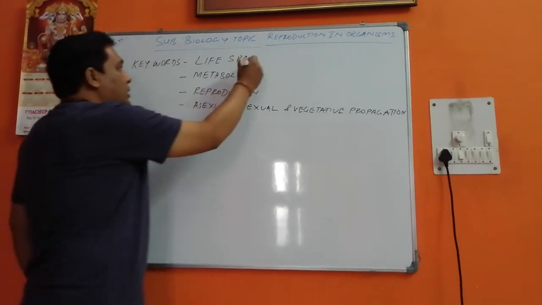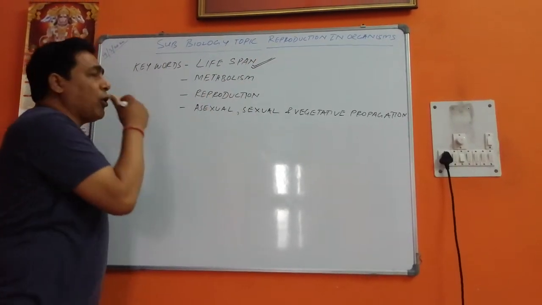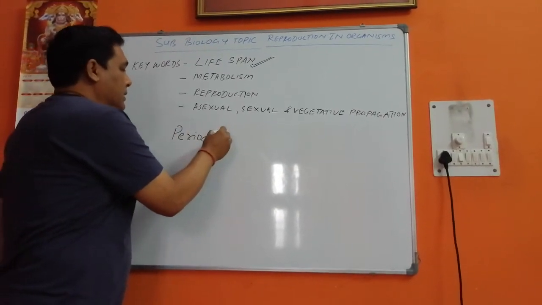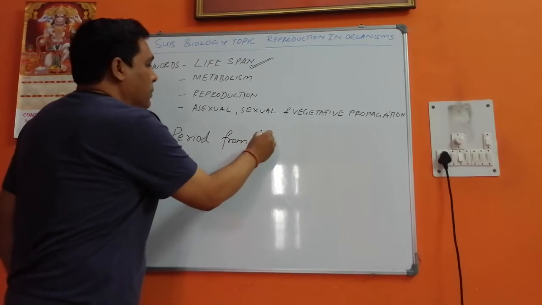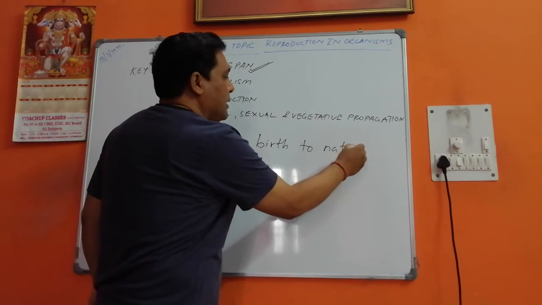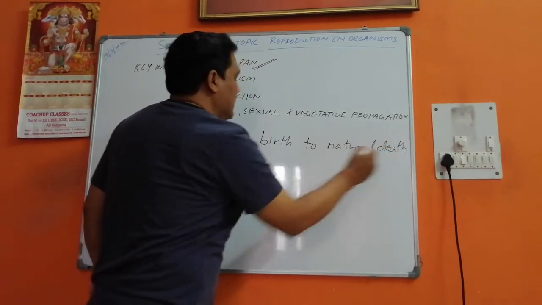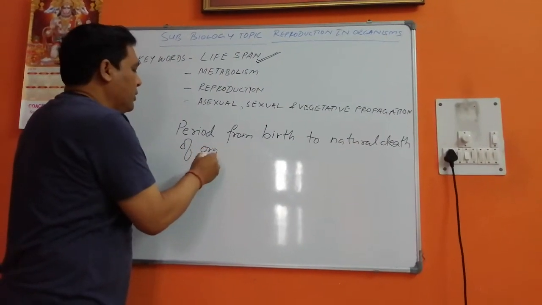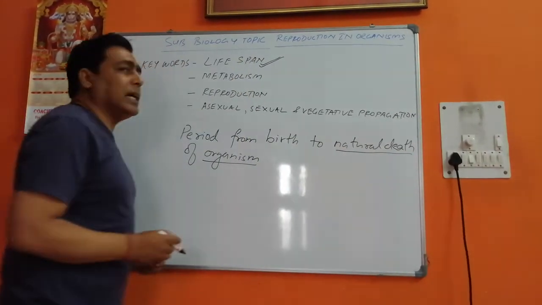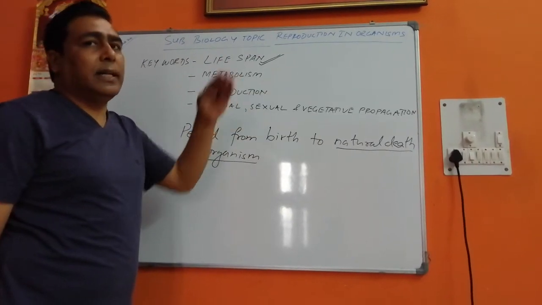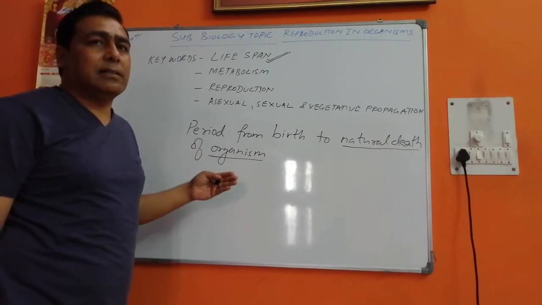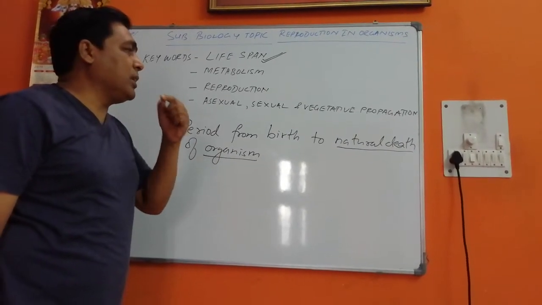First of all, we have to see what is lifespan. Lifespan is the period from birth to natural death of an organism. When we talk about natural death, we are talking about the death that has taken place not due to any accident or anything else like that. It has taken place due to natural factors.